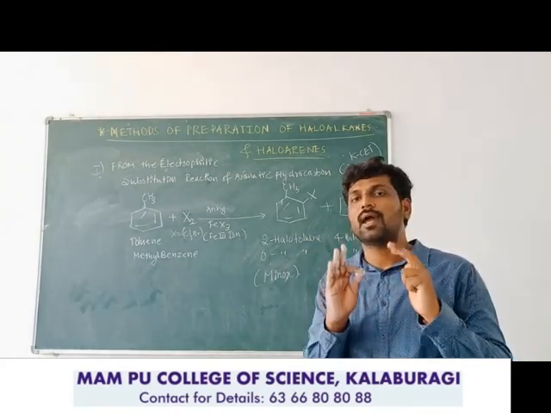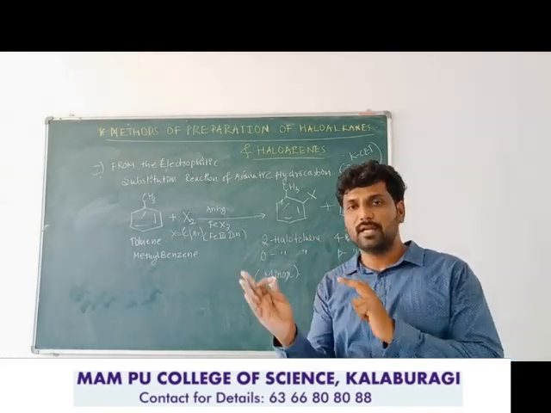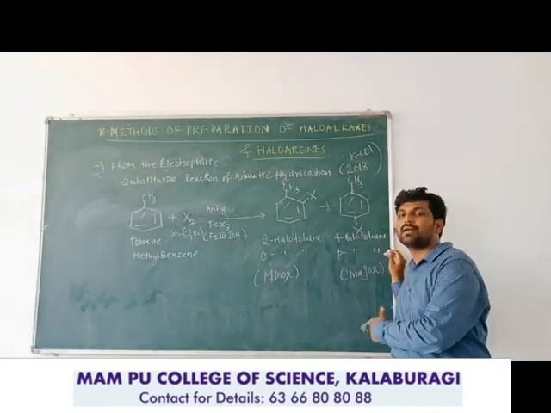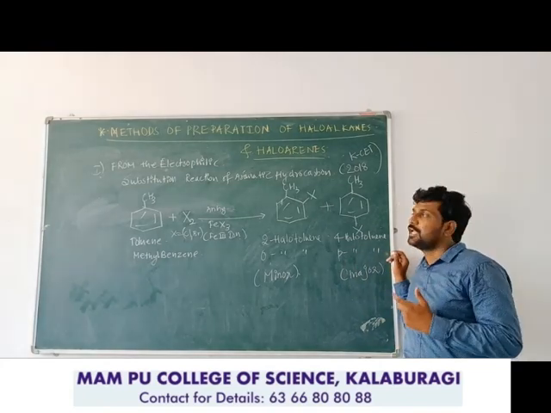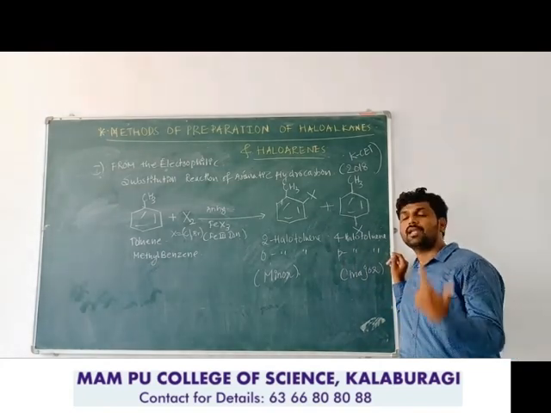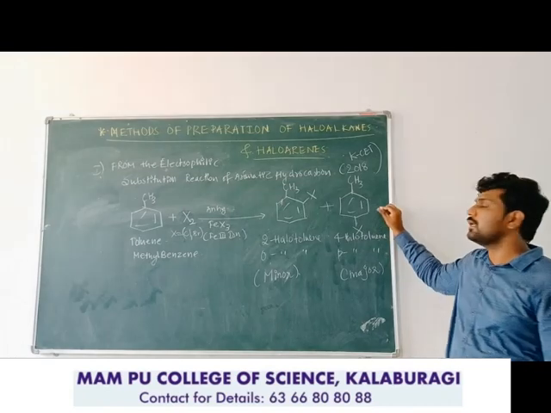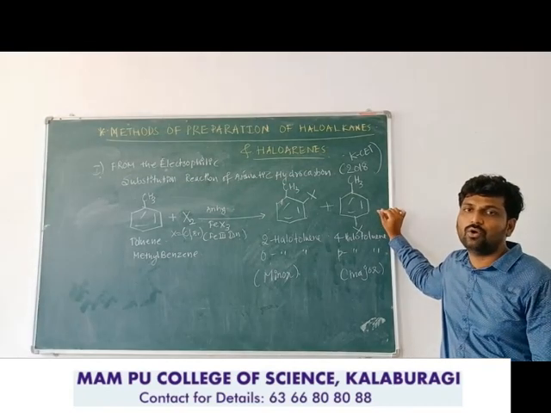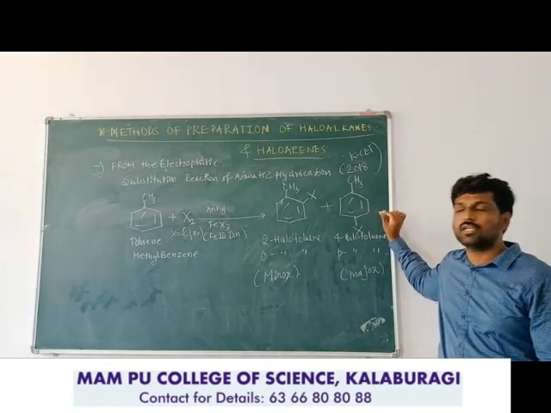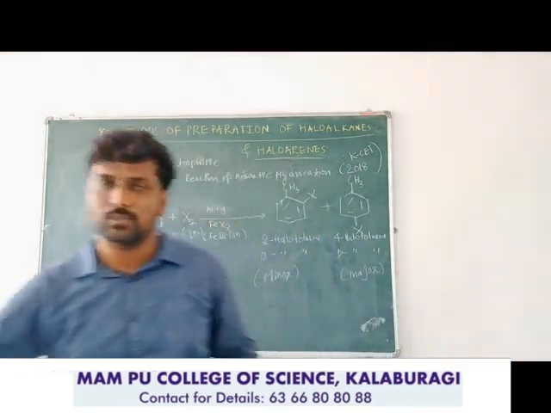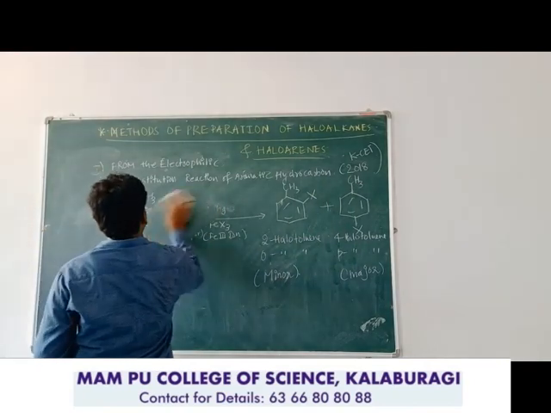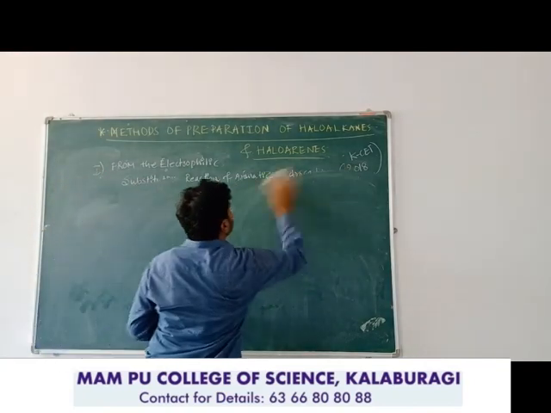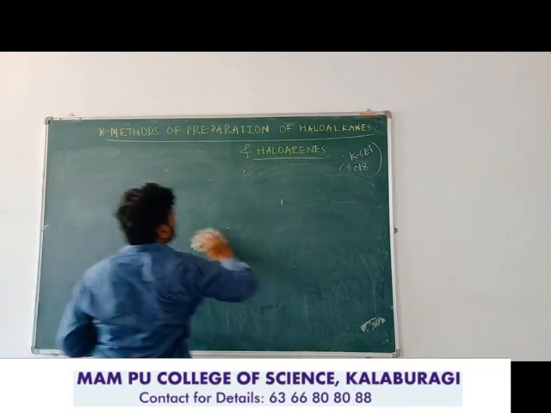If he is asking directly to complete the reaction, you need to complete it as ortho and para. You need to write major and minor product also. Sometimes he will ask to write the major product. Then you need to write only para-halotoluene or 4-halotoluene. The next reaction is Sandmeyer's reaction. The last method for the preparation of haloarene is Sandmeyer reaction.